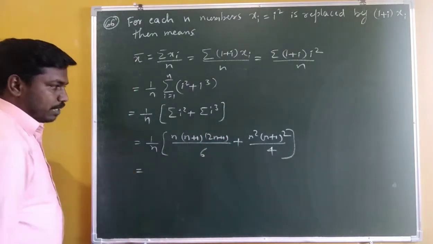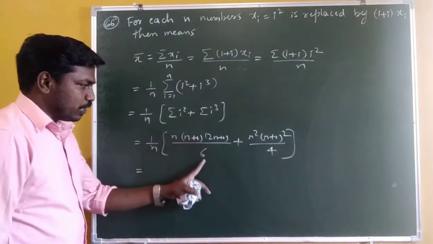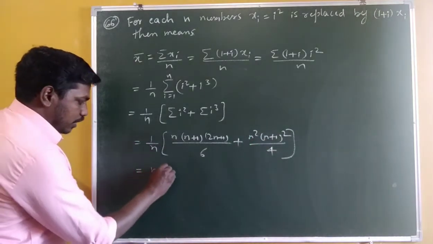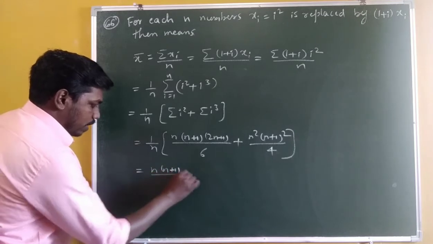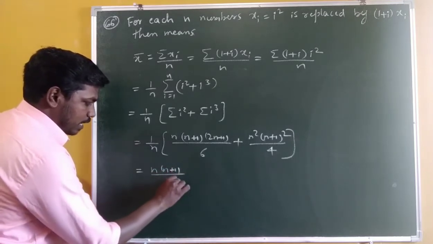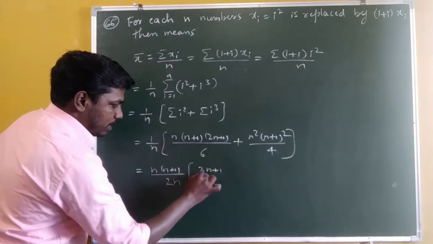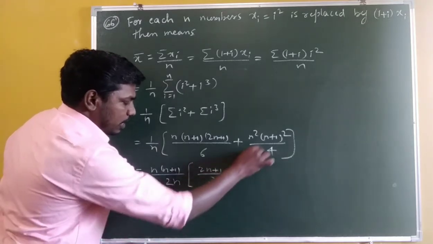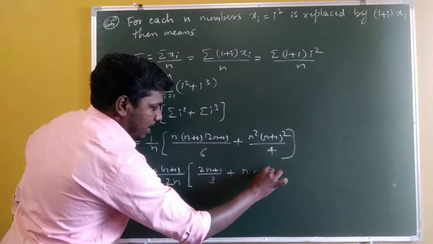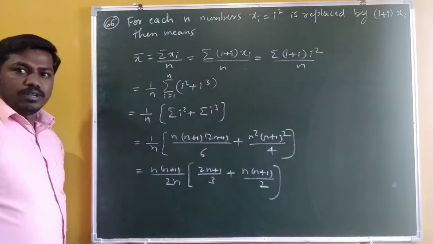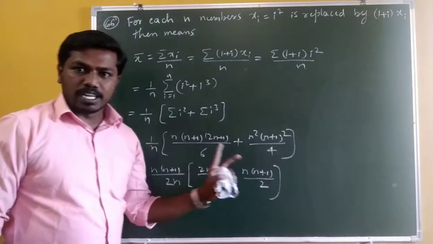So what is the common? So n into n plus 1 by 2 is the common. So n into n plus 1 by 2, already n is there. So again, the remaining term is 2n plus 1 divided by 3 here. So n into n plus 1 divided by 2, 1 times n into n plus 1 by 2 common, by 1 times again.